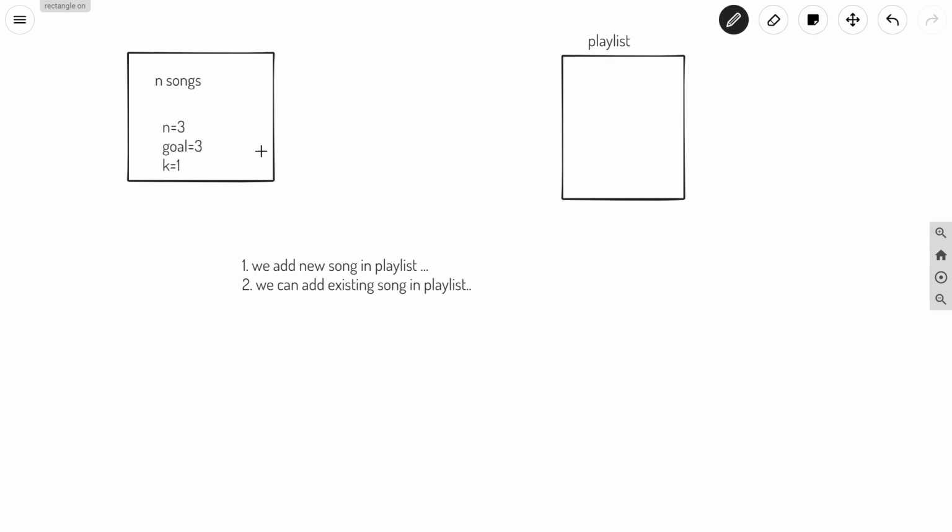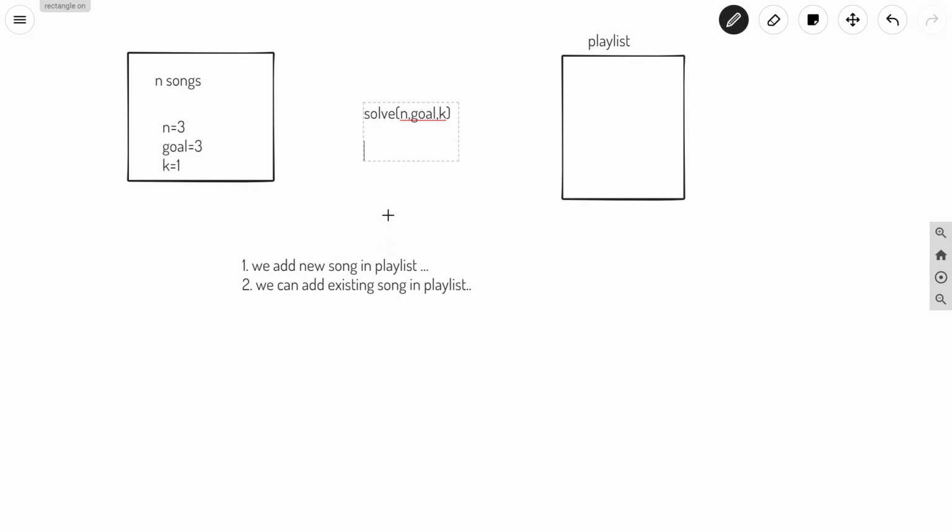So we will have a recursive function, okay. So let us say recursive function solve, and the parameters will be nothing but n and goal and k. So this will solve for the case when we have n songs with us and we have to listen to this number of songs. So we have two choices with us, that we can add a new song.